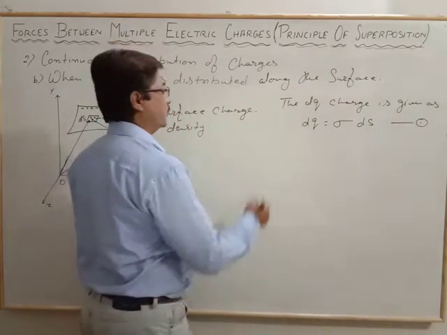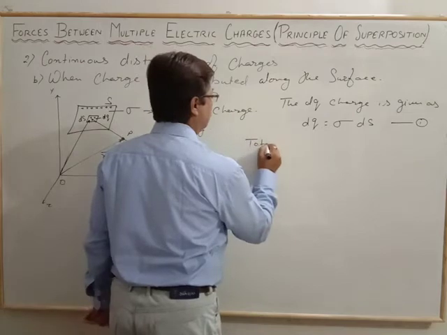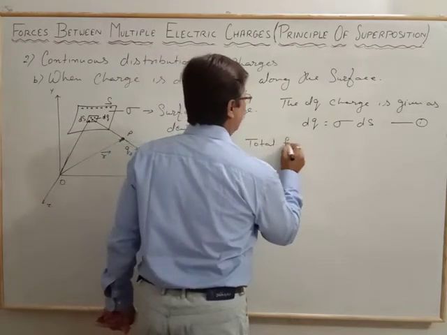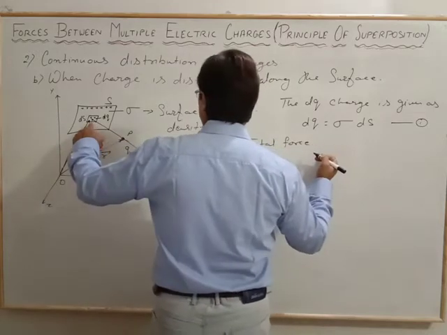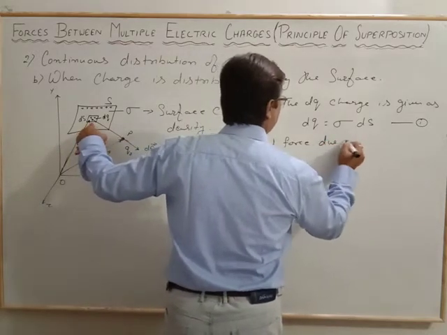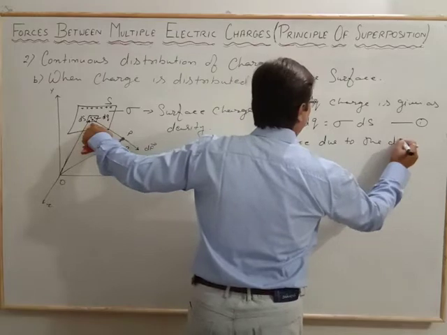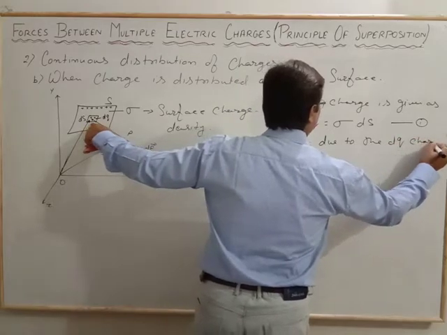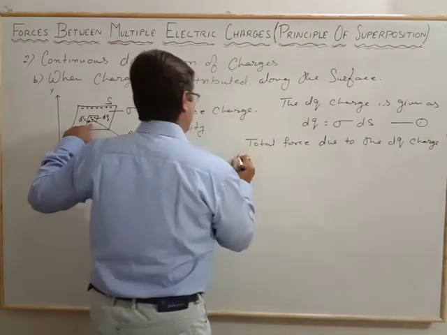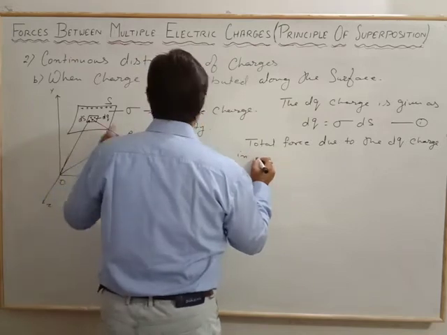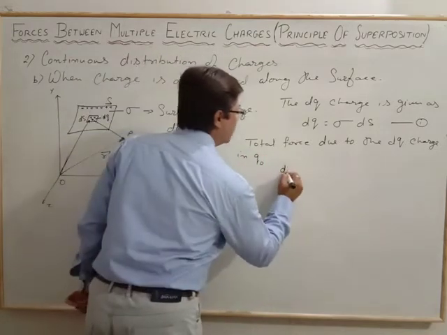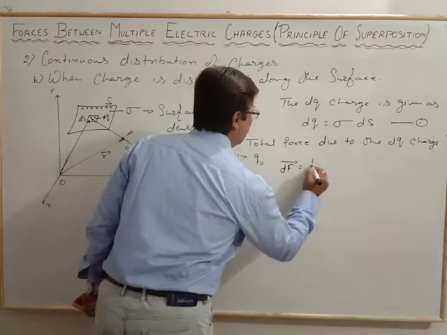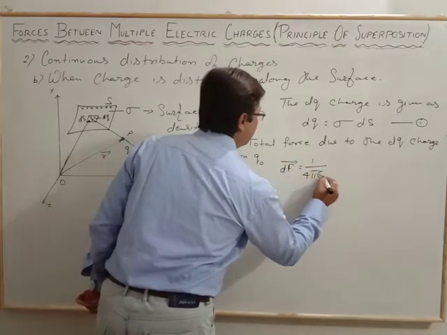Now the net force due to the dq charge on the q naught test charge, that force df, is equal to 1 by 4 pi epsilon naught.